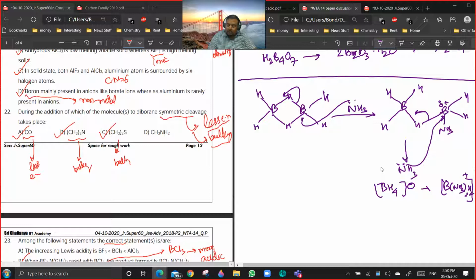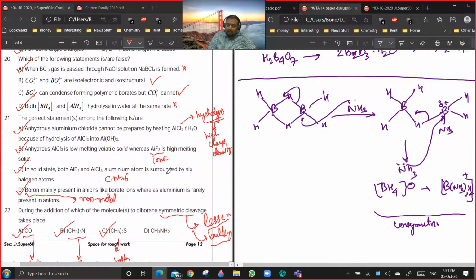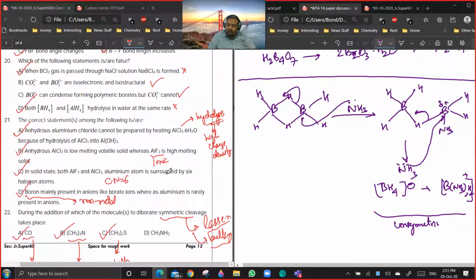You see, this is unsymmetrical cleavage, because both borons are not getting the nucleophile. Only one of the boron atoms is getting both the nucleophiles. If both get one each, it will be symmetrical cleavage. Are you getting a point? Okay, so I have discussed this in the class. You can refer to the notes also. 21 and 20. Yes.